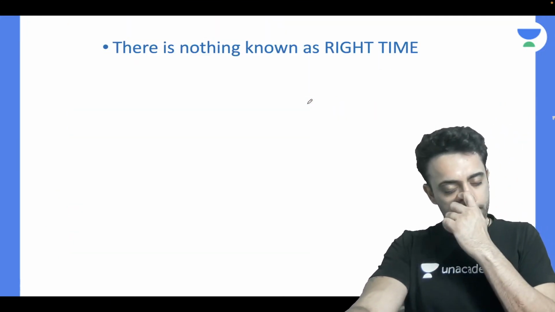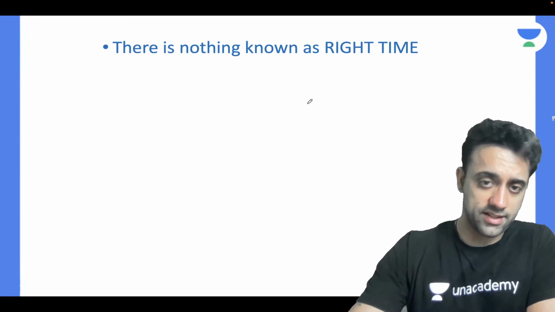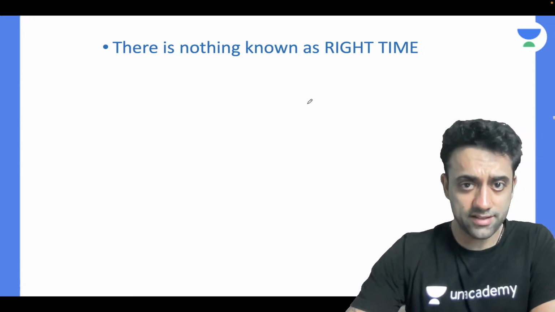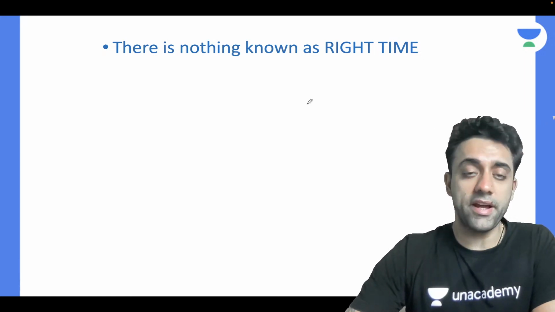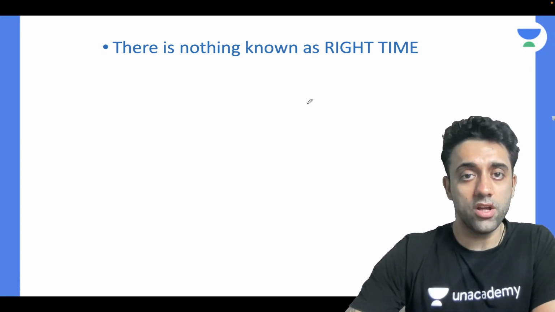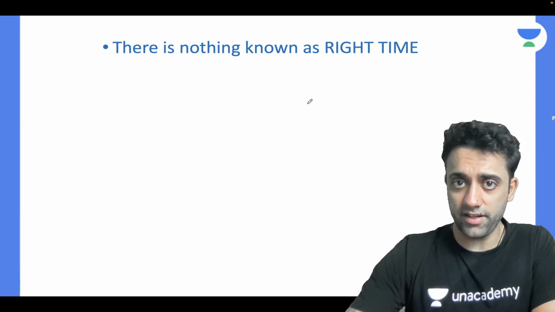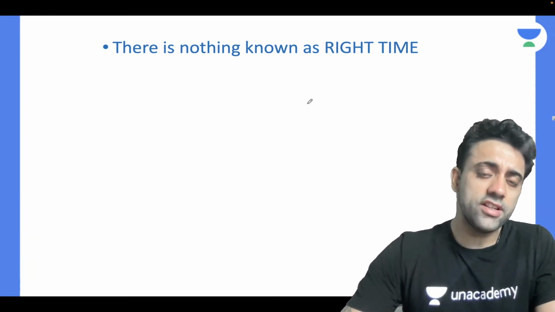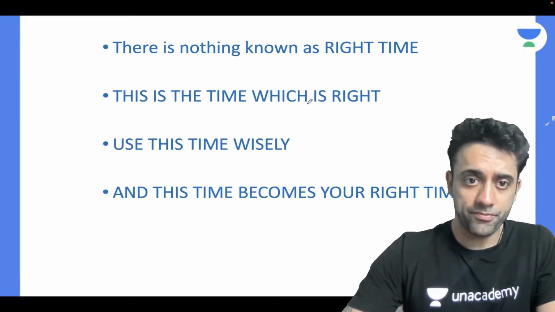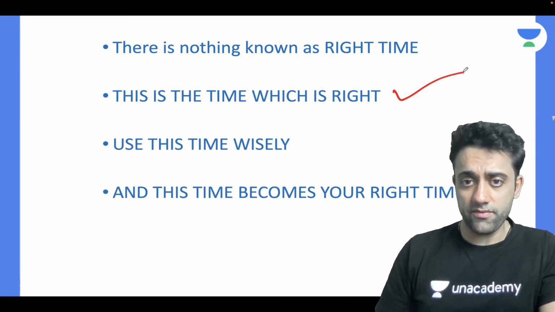So always remember, in life there is nothing known as right time. Next Monday I will start studying. Next week for sure, my friend's internship is getting over, then definitely I'll start studying. Once my mood is set, in 4-5 days, then definitely I'll start studying. So there's nothing known as right time. This is the time which is right.